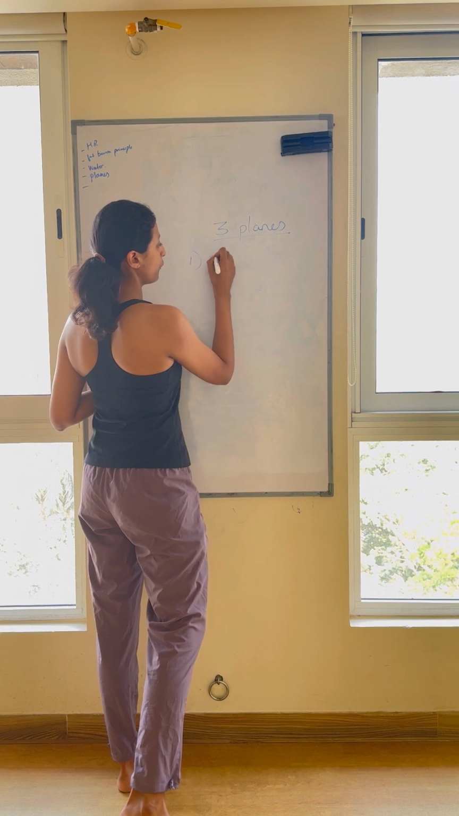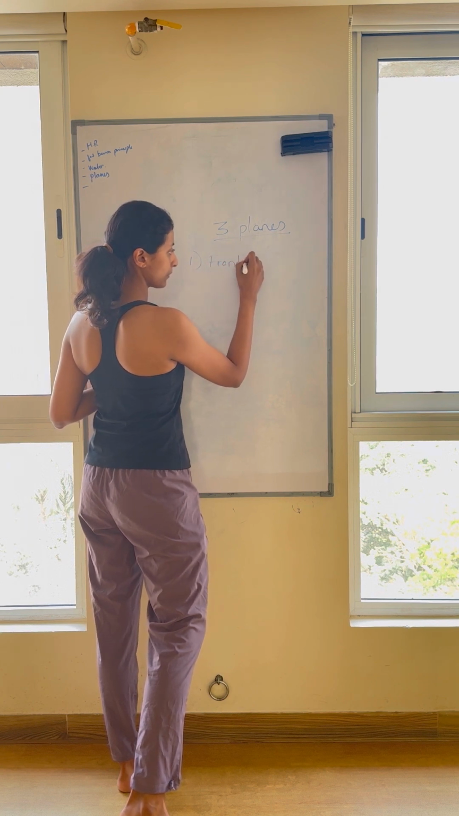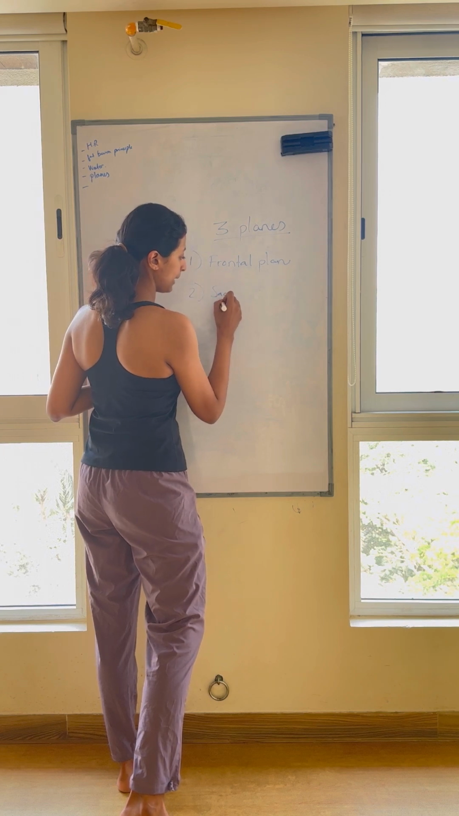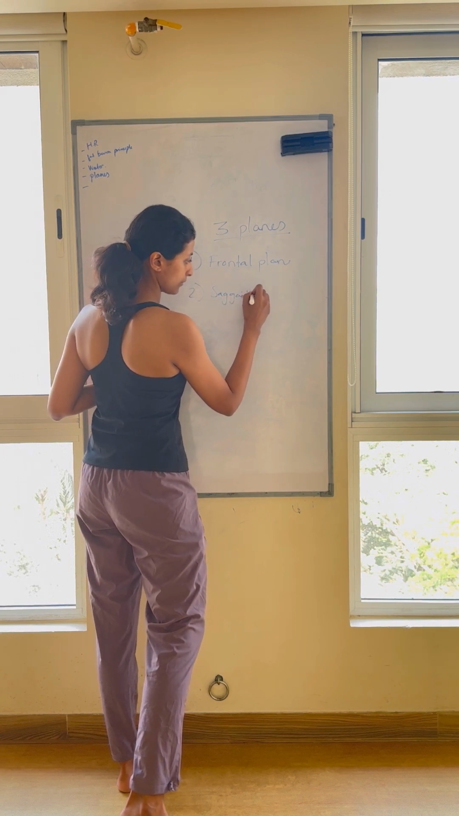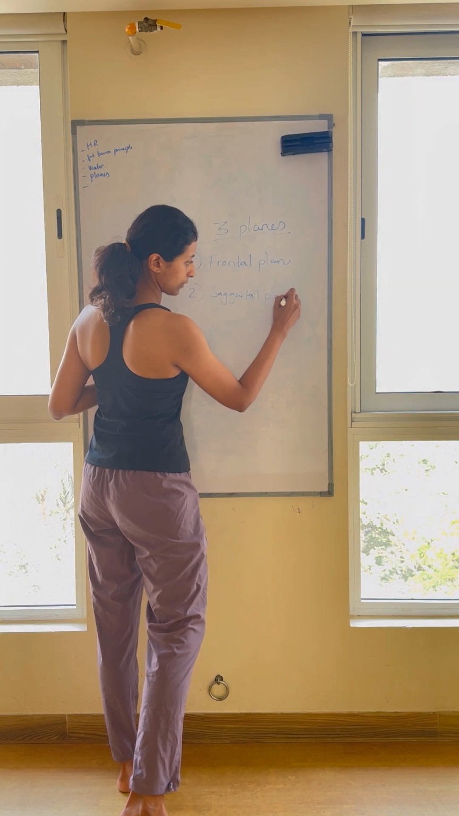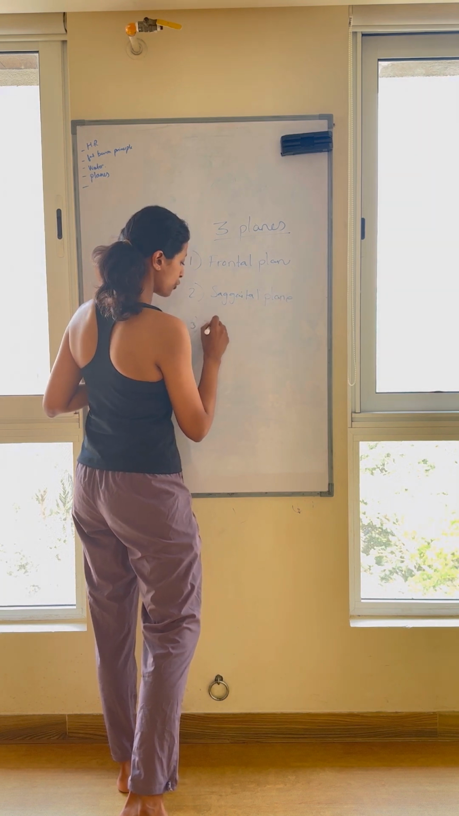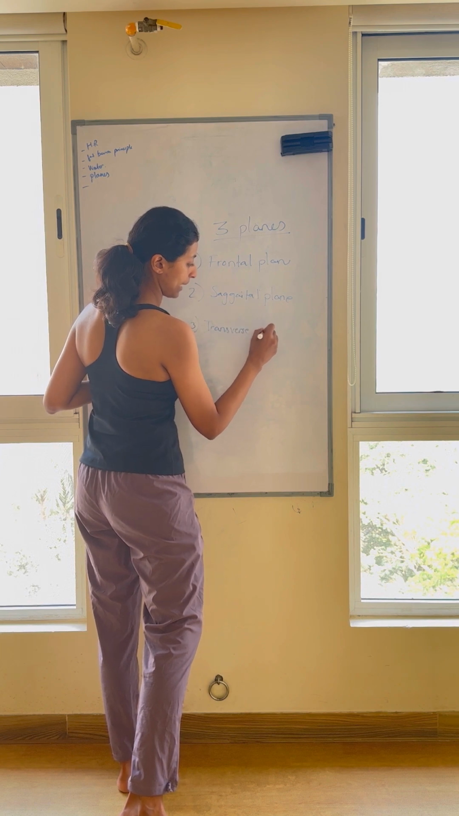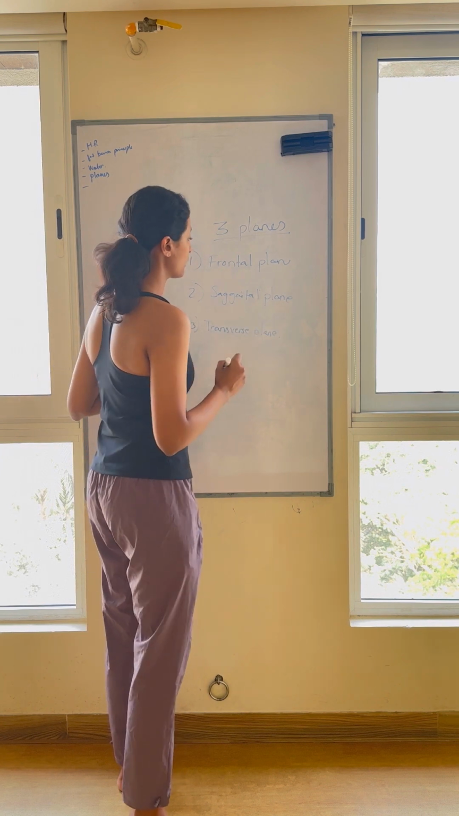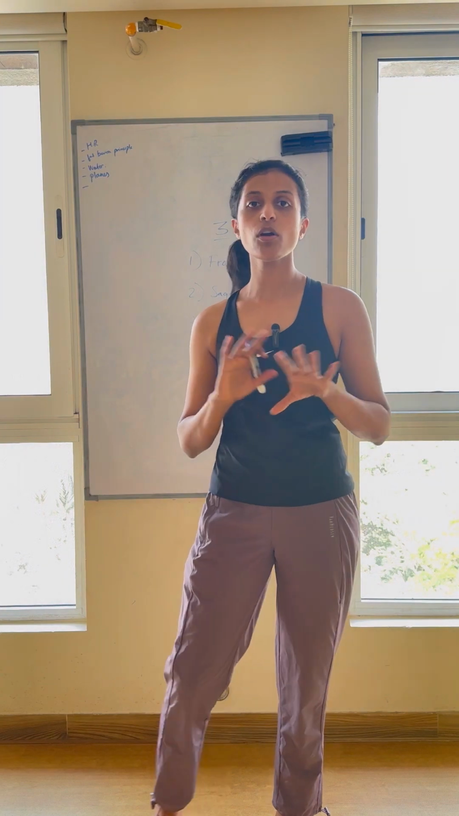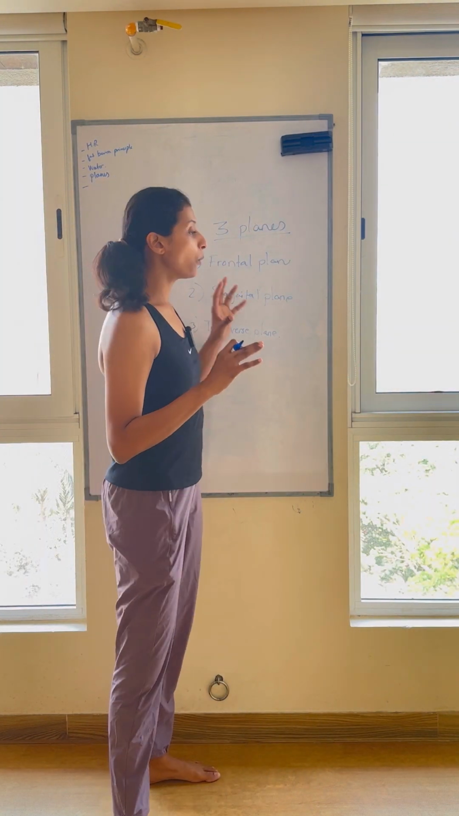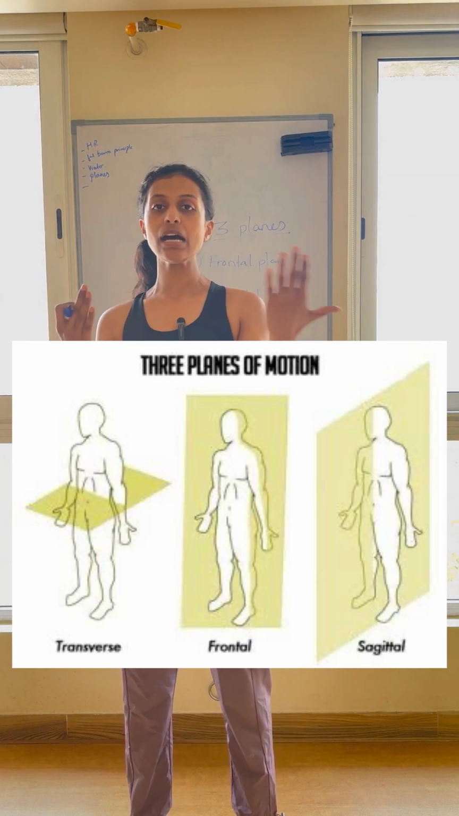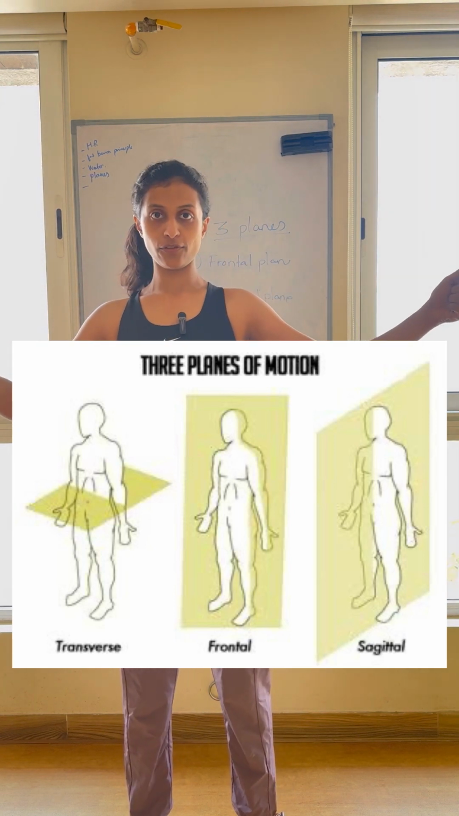First is frontal plane. Second is sagittal plane. And third is transverse plane. I've also kept the spellings and all of these in the description box, you don't have to worry. Now, the way to understand these planes is by imagining that there is a glass in front of you, right?